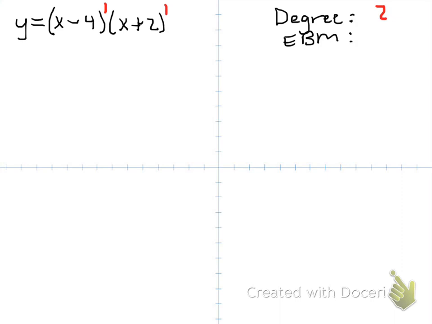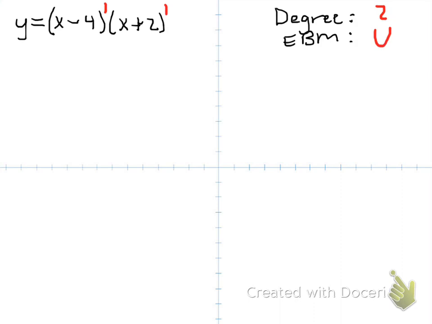So we want to identify, first of all, what's the degree of the polynomial, and then the second thing we want to identify is whether the a is positive or negative, and that would determine, based on our knowledge of polynomials, the end behavior model, that the ends are going to go up. So it's a second degree polynomial, and the ends are both going to go up because the a in this case is positive. So let's draw the graph in, let's pick a color here, blue.